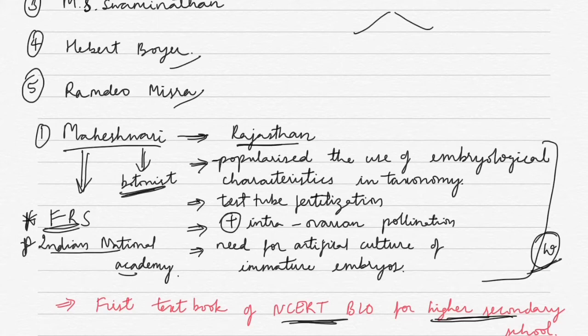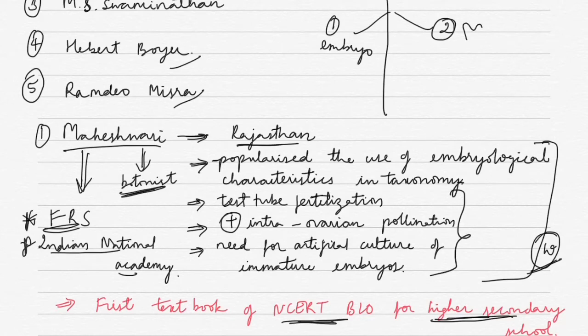Another thing is, you could be asked a question on his work. So we will study what his work is and how to remember it easily. I have written here that he popularized the use of embryological characteristics in taxonomy. The second point is, all of these things will come: test tube fertilization, intra-ovarian pollination, and need for artificial culture of immature embryo.